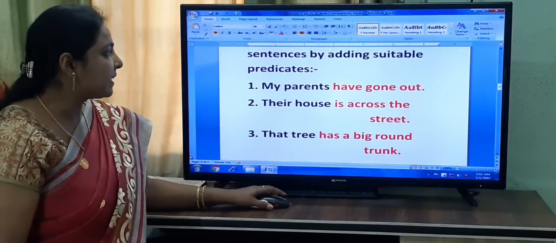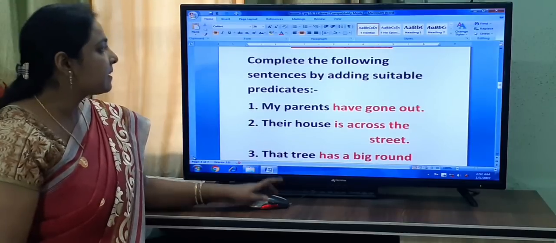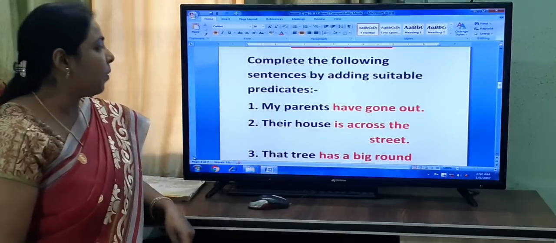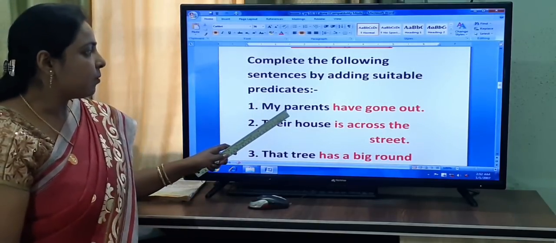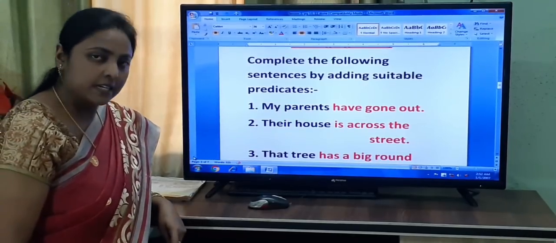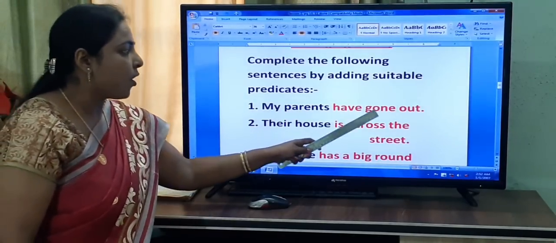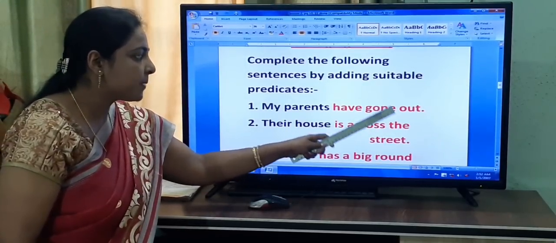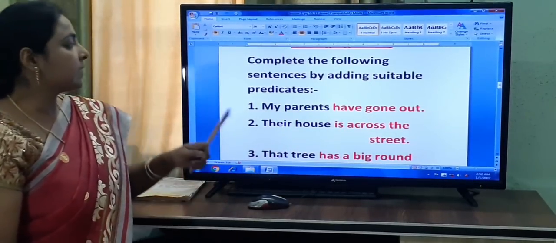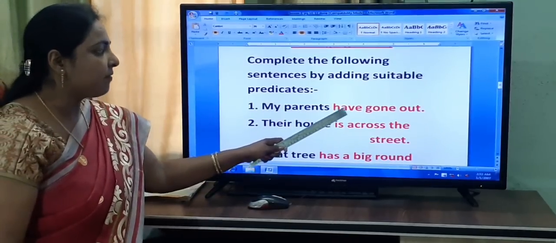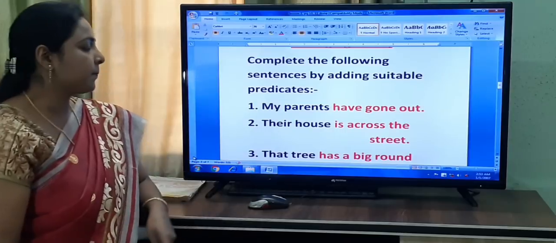You have to complete the following sentences by adding suitable predicates. Now, my parents, what is this? Subject. And I have made one sentence for you. Have gone out. So, have gone out is what? Predicate. So, the sentence is, my parents have gone out.